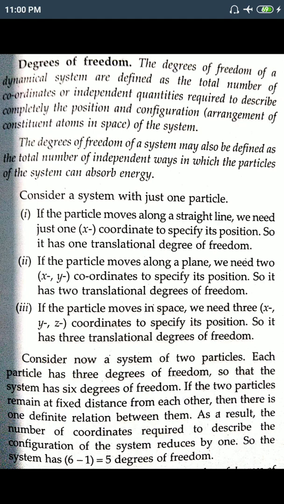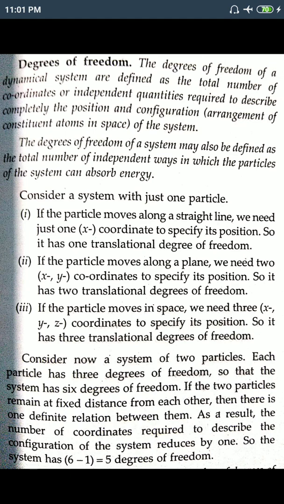Second, if the particle moves along a plane, we can describe the plane with two coordinates, x and y. Motion in a plane, we discussed in the 2D chapter. So we need two coordinates, x and y, to specify its position or configuration. In this case, the body has two translational degrees of freedom.